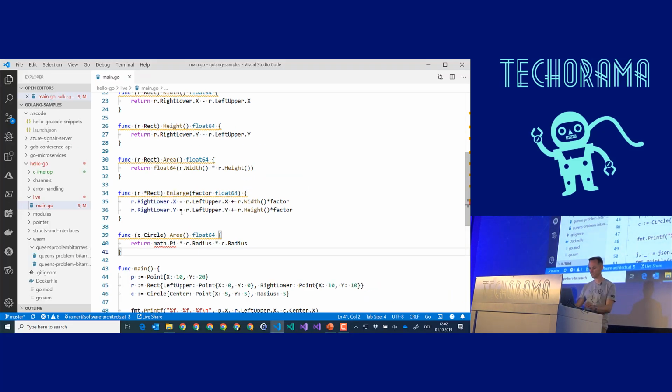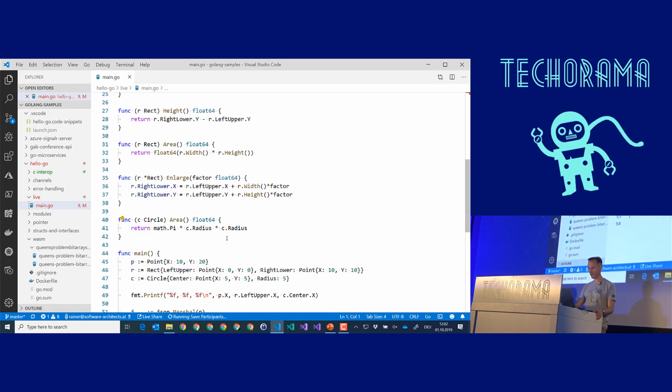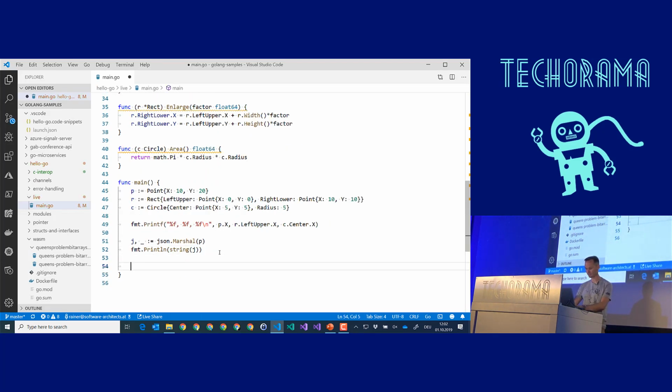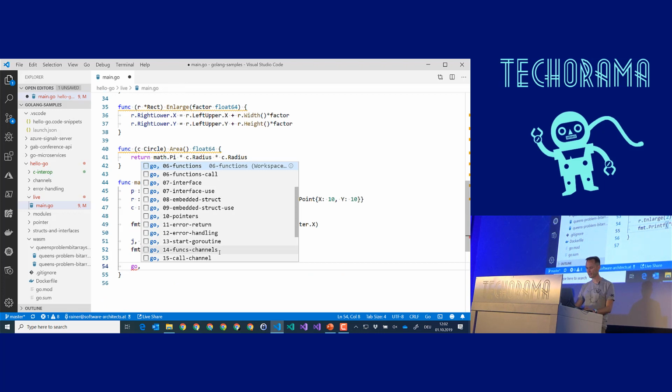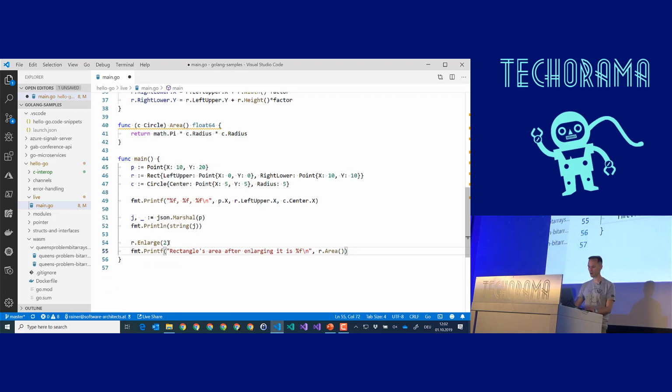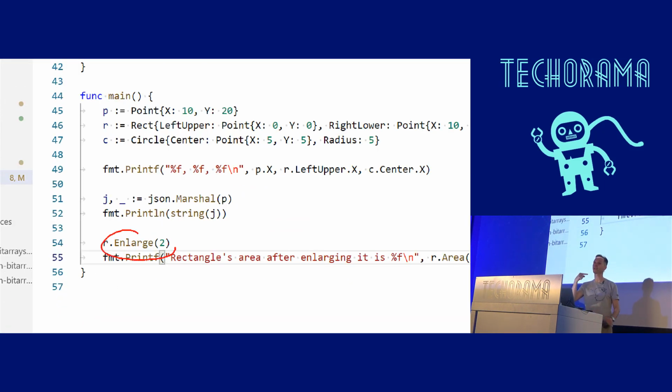Good. Looks good. So let's save this and use these functions. Function call, here it is. This is how you call the function, enlarge for instance, and in this case I'm calling the function that is changing the rectangle. I'm just enlarging the rectangle. The enlarge function got the reference of the rectangle and therefore it can change its members. Get the idea? I think so.